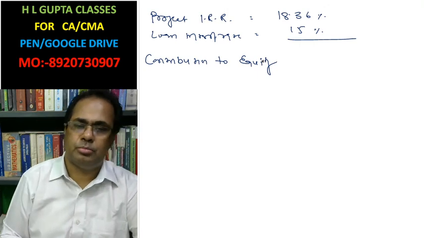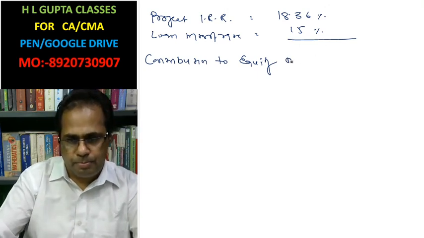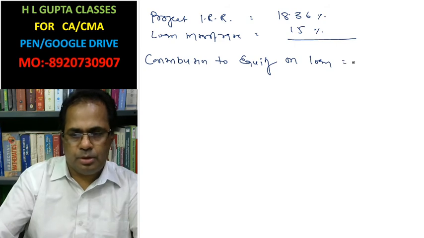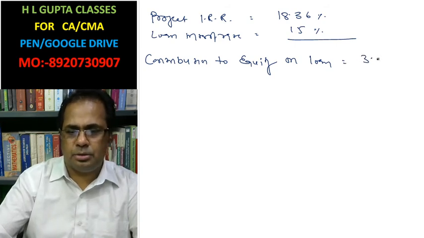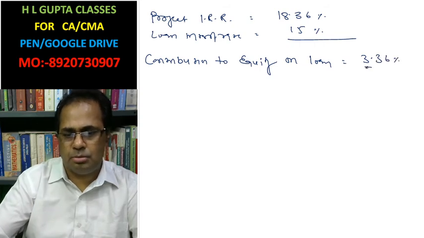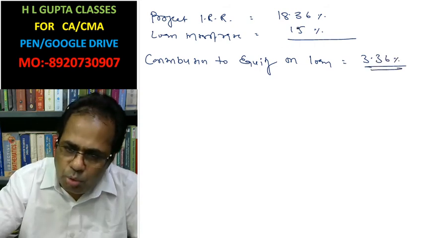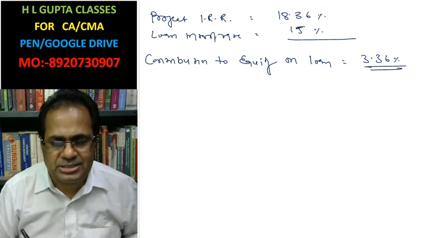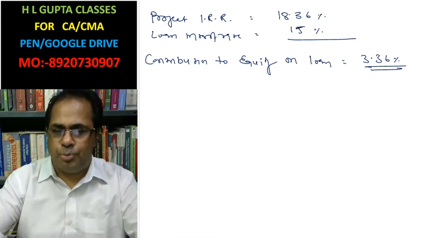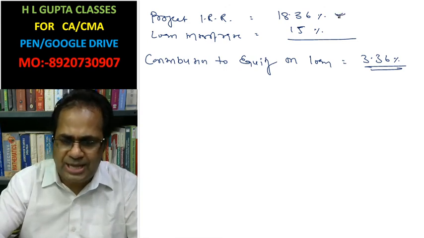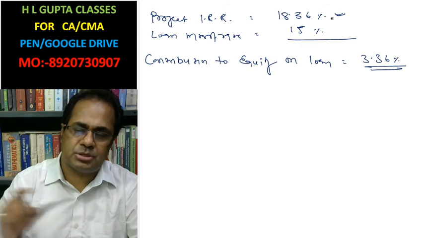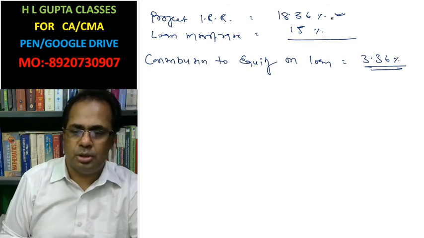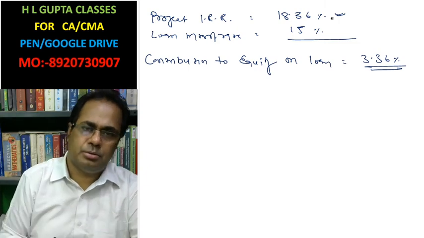Contribution to equity on loan is 3.36%. Because of the loan we have taken at 15%, and that loan is invested into the project, and the project has a return of 18.36%. It means contribution to equity on loan is 3.36% for every rupee 1.